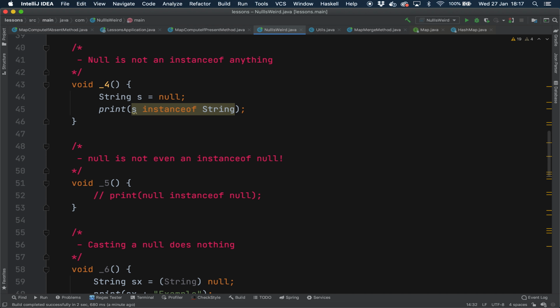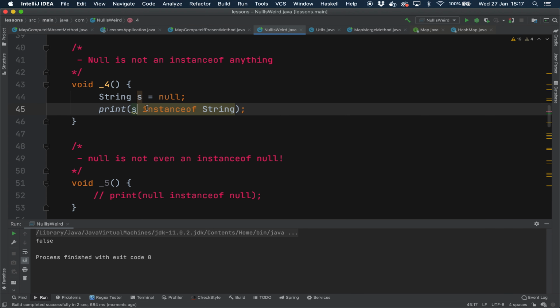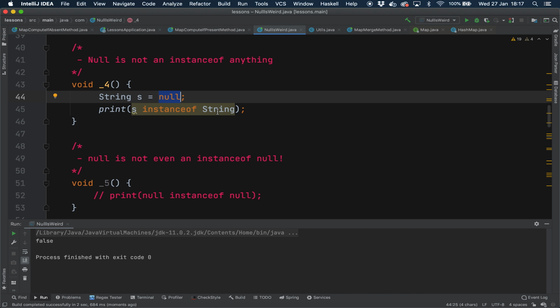Okay, now let's take a look at weird fact number four. Null is not an instance of anything. Now, instanceof is an operator in Java which allows you to check if an object is an instance of another class. So the reference type here is a string, which is assigned null. String S is assigned null. When we check S instanceof String, you'd expect it to be true because the reference is of type string. But this is checking the underlying object. So what this proves, if we run this, is that the underlying object, which is null, is not an instance of string. Maybe not that surprising, but it's interesting to know anyway.